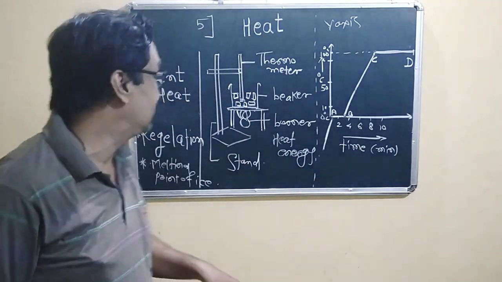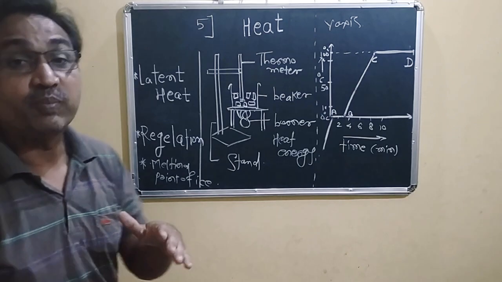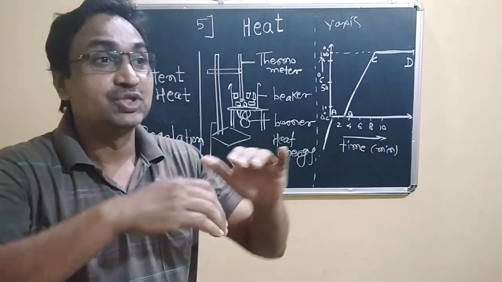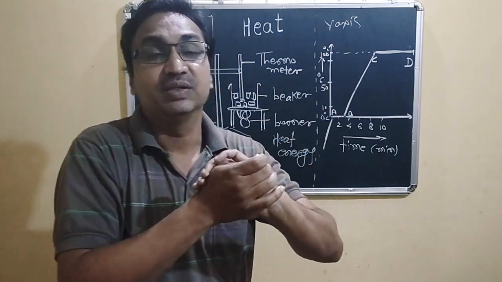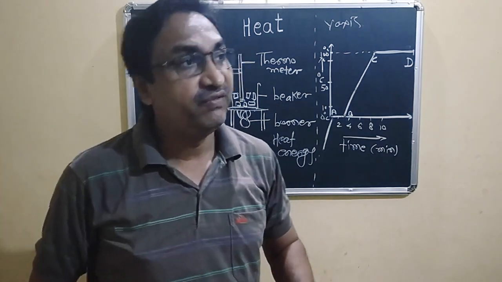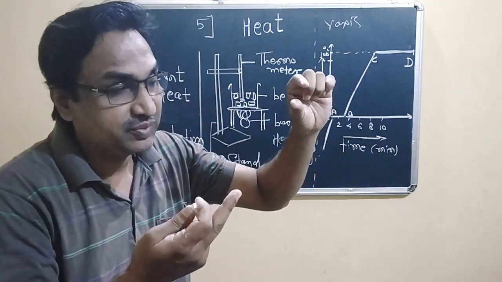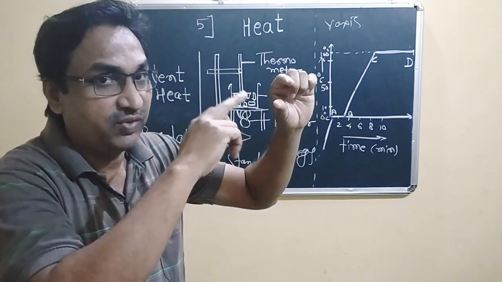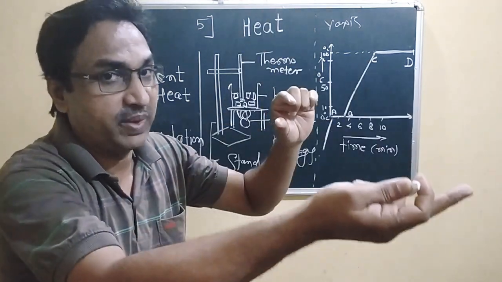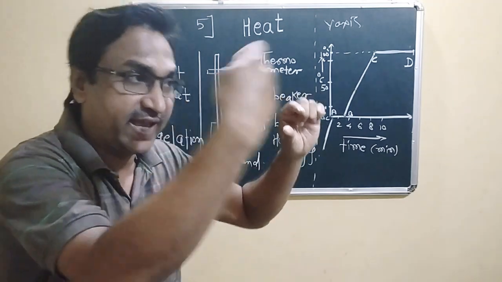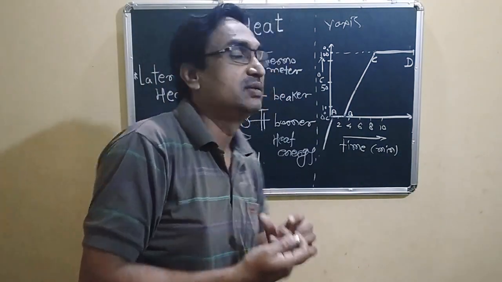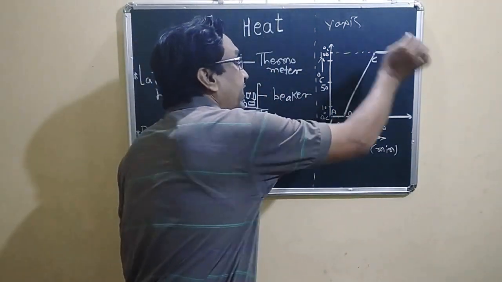That is the latent heat of vaporization. Another phase is there, where the water is converted into gaseous state, liquid phase to gaseous phase, and this happens at 100 degrees Celsius.